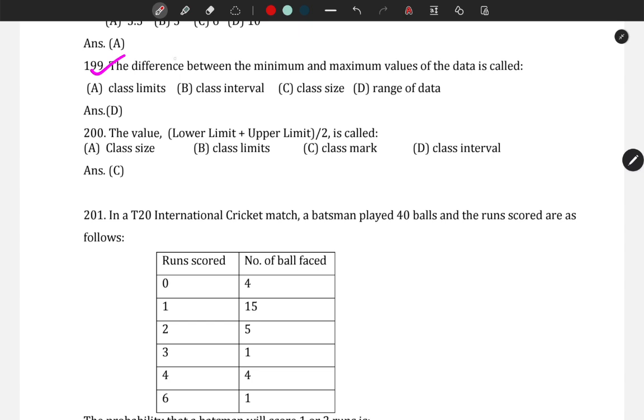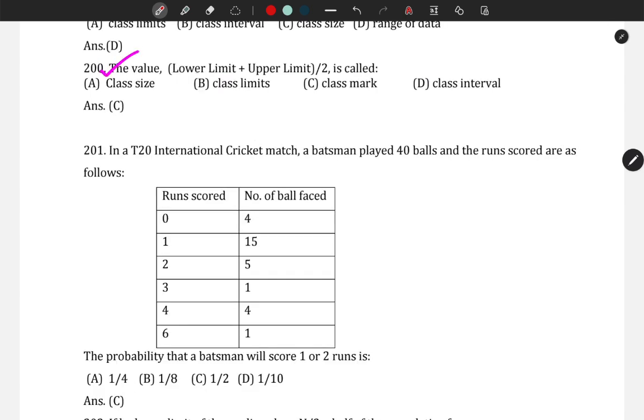The difference between the minimum and maximum values. The difference between the minimum and maximum values of data is called the range of the data. So the answer is range. The value lower limit plus upper limit divided by 2 is called class mark, or the mid value of a class.